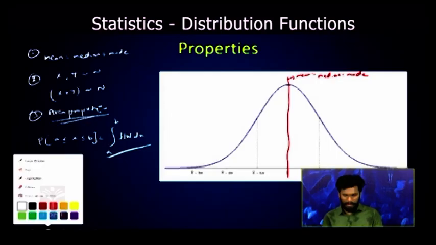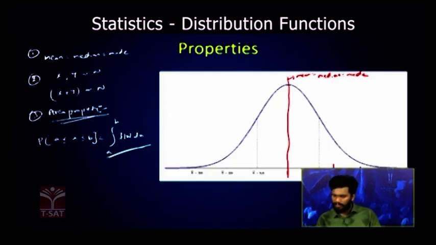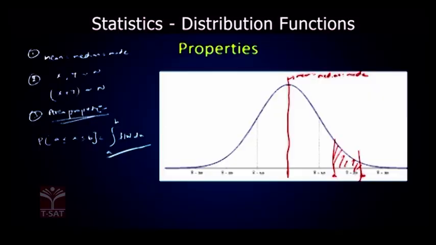This will be like this. Let us consider there is a value a and there is a value b. The area under these limits a to b will give us this value, integral a to b f of x dx, and that is the probability lying within the limits a to b.